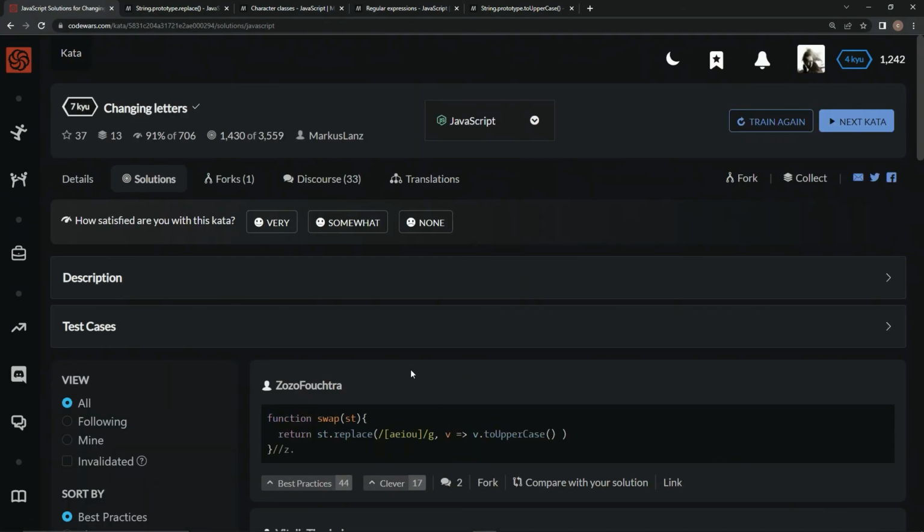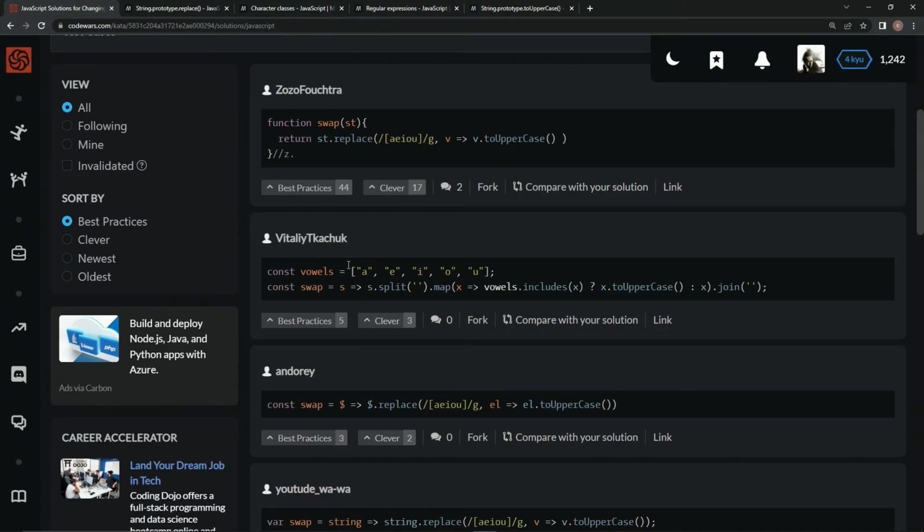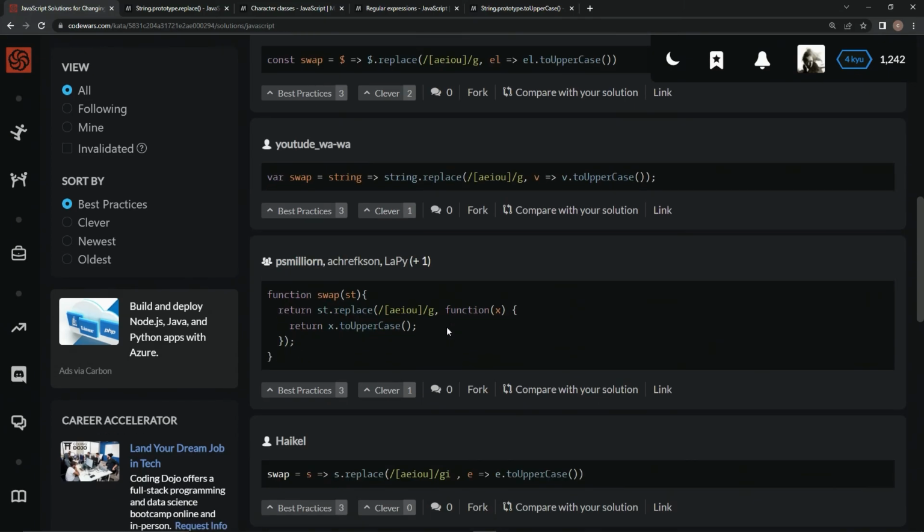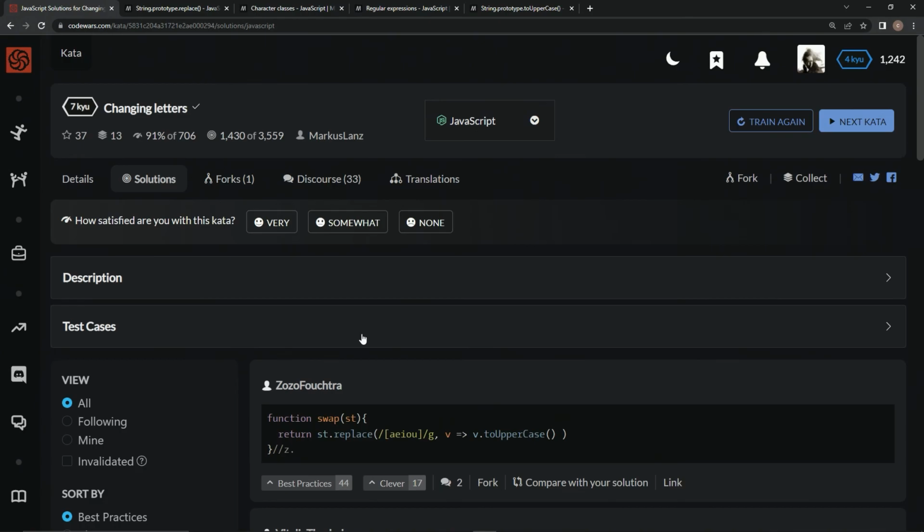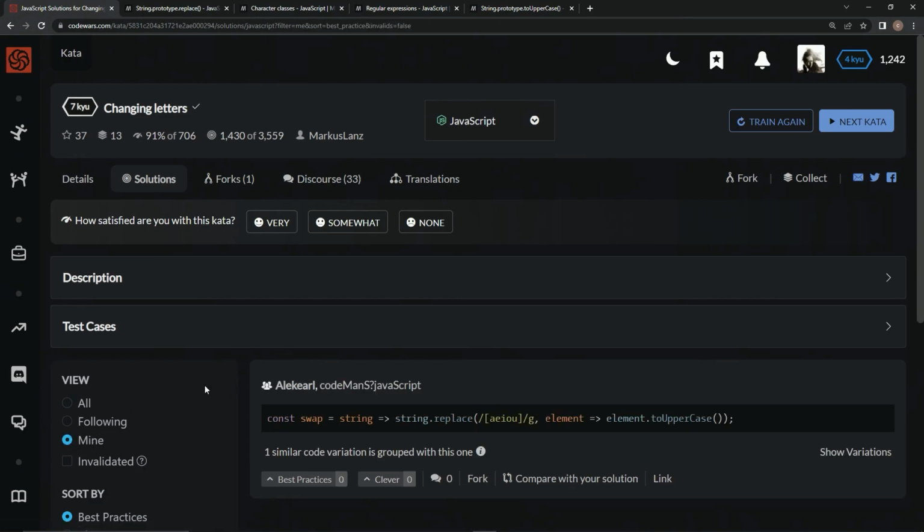And you see right here, just like this one, except we did it in regular syntax. Here's something we could have done, but I wanted to do something without any methods. Anyway, let's go over to mine. Best practice in my opinion, very much like it, and we'll see you next time.